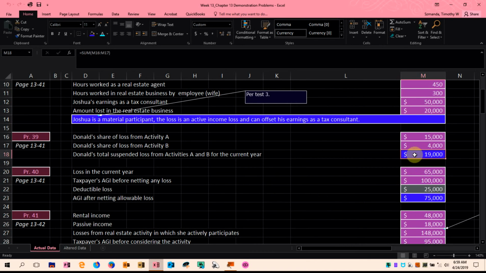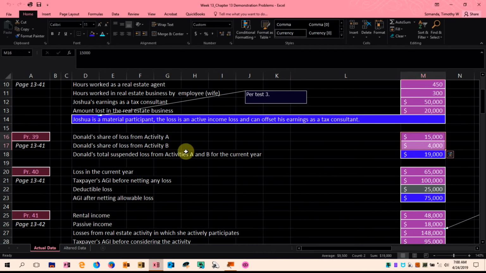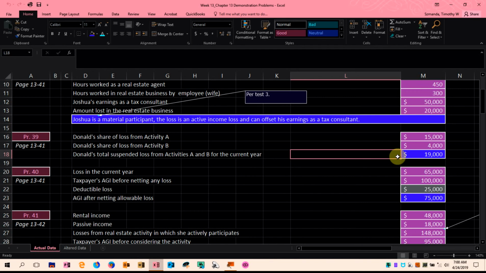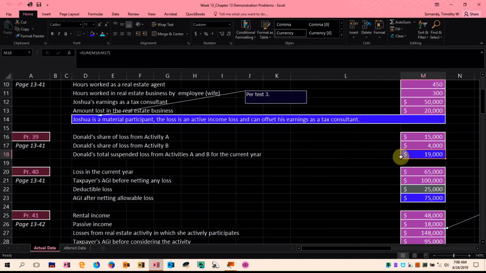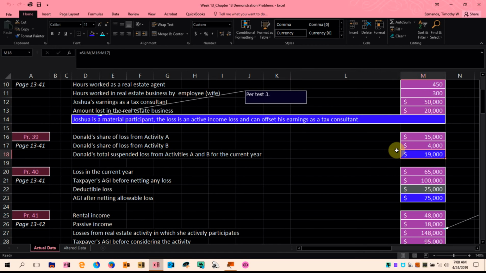Well, suspended losses means he cannot use these losses to offset any passive gains this year. Why is that? Well, because he has no passive gains. He only has passive losses. Therefore, even if he did pass the at-risk rules, which are the first rules we would normally look at, he would not have passed the PAL, or passive activity loss rules, because there was nothing to net the loss against this year.